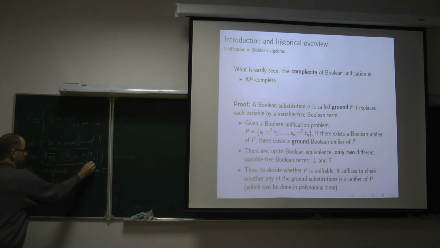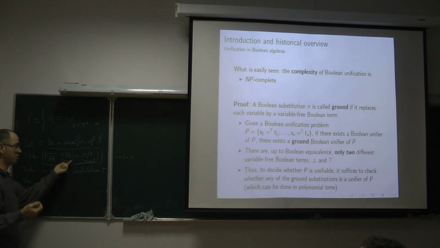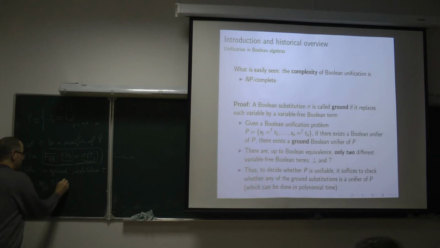these terms may still contain variables, because sigma has just replaced the variables in S and T by some Boolean terms, but those Boolean terms may still contain variables. So it makes sense to apply to them the substitution tau. It is like in modal logic or in classical logic to apply a substitution to a formula.